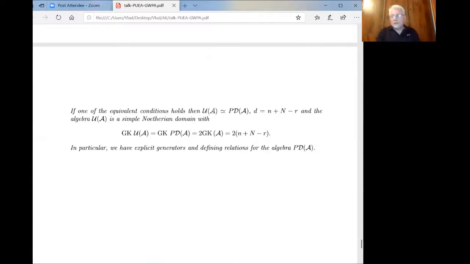Usually it's not a domain even if you start with a domain. And moreover, the Gelfand-Kirillov dimension of this algebra coincides with that of the other algebra because they're isomorphic, and this is double the Gelfand-Kirillov dimension of the commutative algebra A, the generalized Weyl algebra, which is also given by this number. So this number basically is the Gelfand-Kirillov dimension of this algebra.